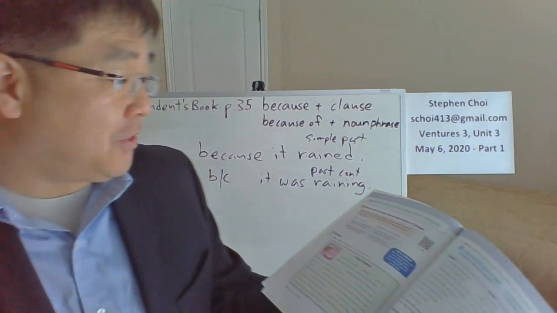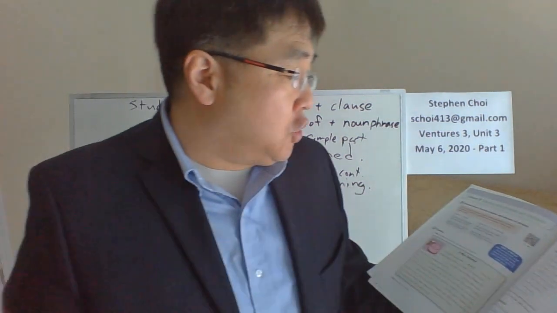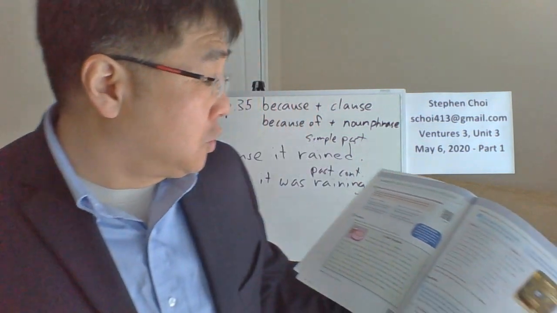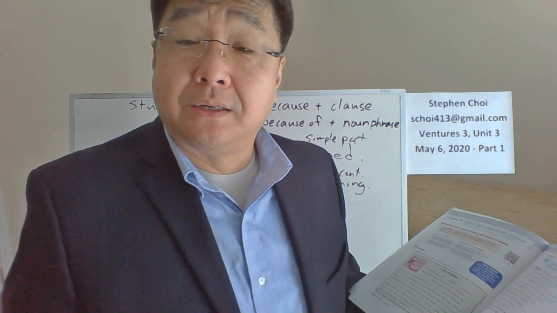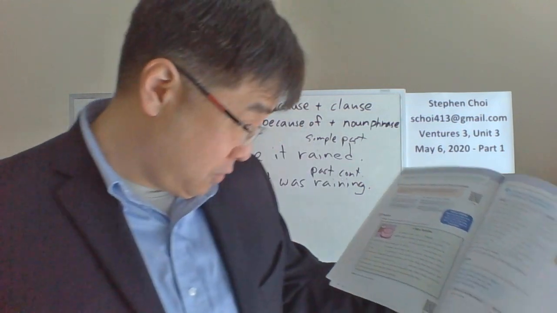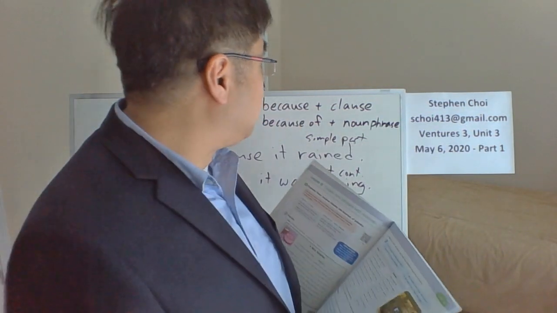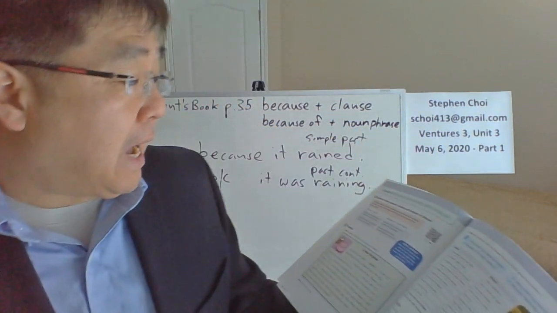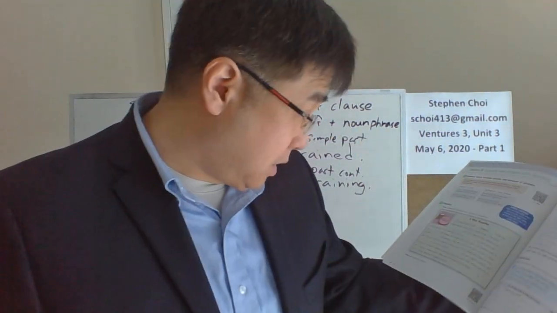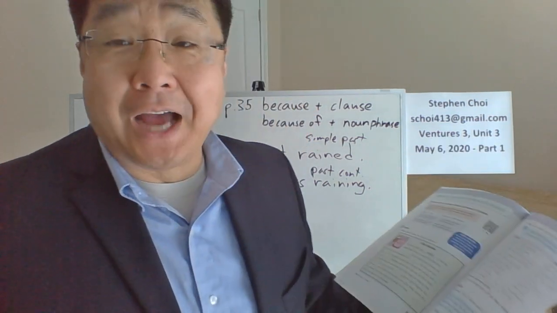All right. Number 10. You couldn't call me, was busy. Was busy sounds like a clause, right? You just have to put a subject in there. So I couldn't call... I'm sorry, I couldn't call you.